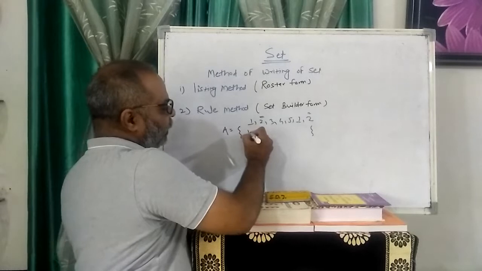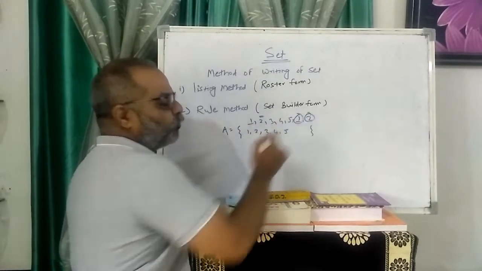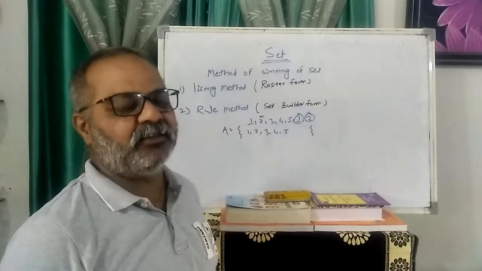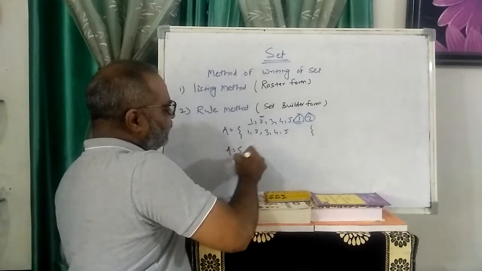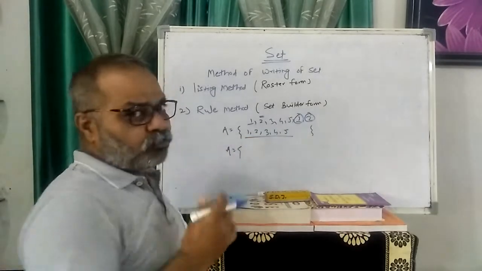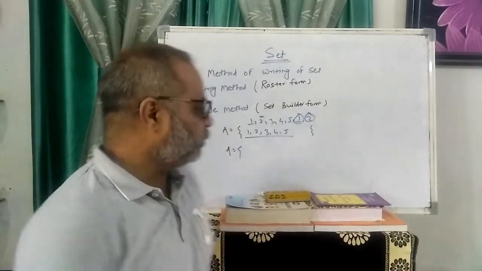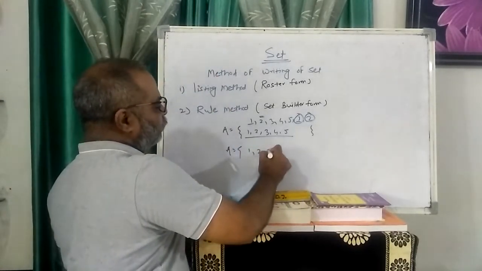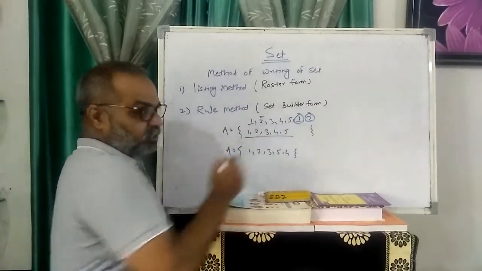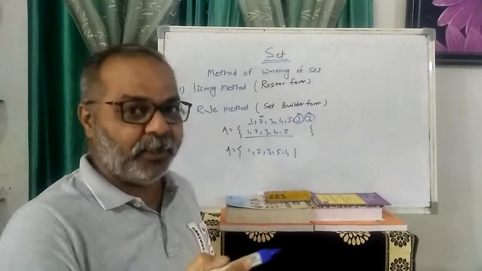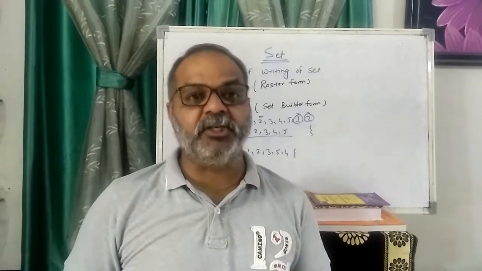So I just write the elements 1, 2, 3, 4, 5. There was a repetition of 1 and 2, so don't write the repeated element. It is written once only. There is no particular rule to write the sequence, so I can also write 1, 2, 3, 5, 4. There is no specific sequence to write the elements in the set. This method is called the listing method.